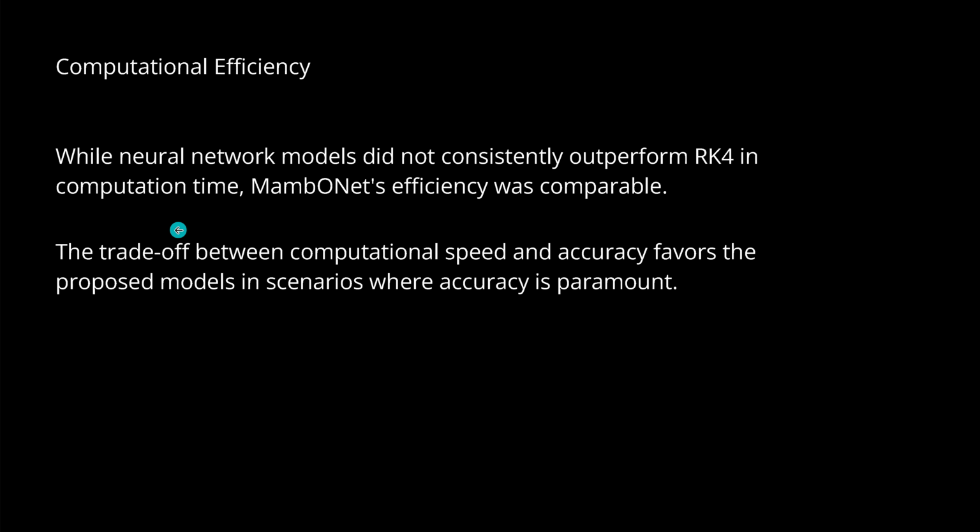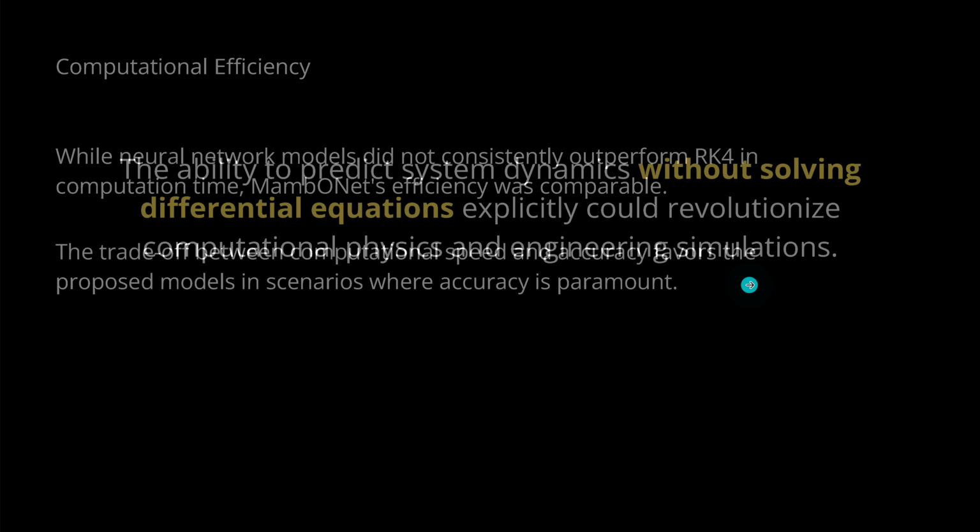So you have here this famous trade-off between the computational speed, the time, and the actual accuracy of our new AI models. And it seems that this favors here the proposed new model, especially MambONet, in scenarios where we really have to have a clear and beautiful accuracy of our systems.